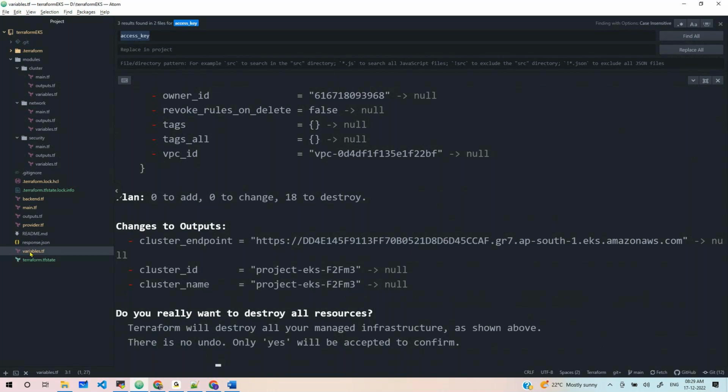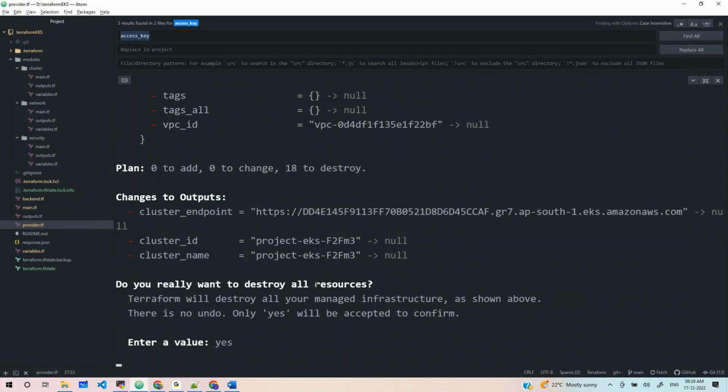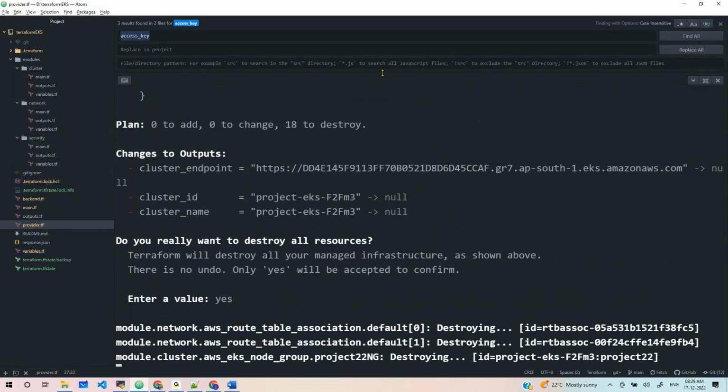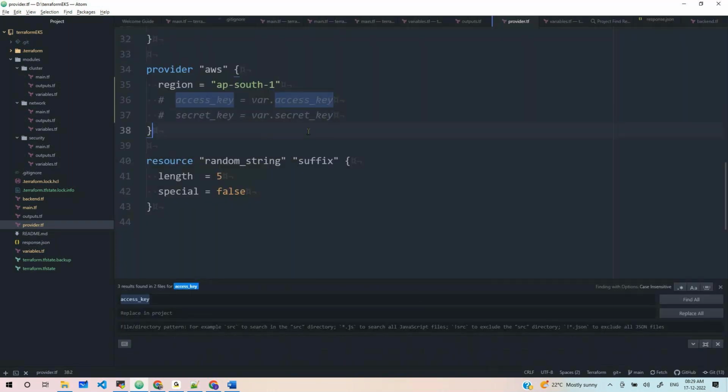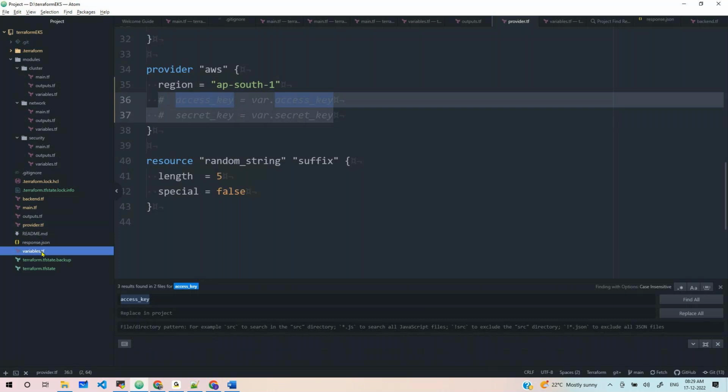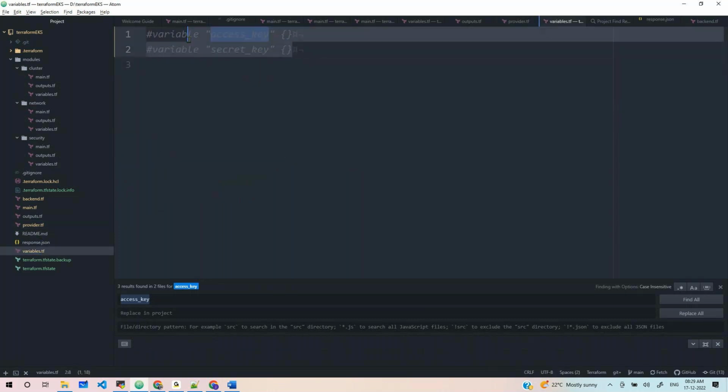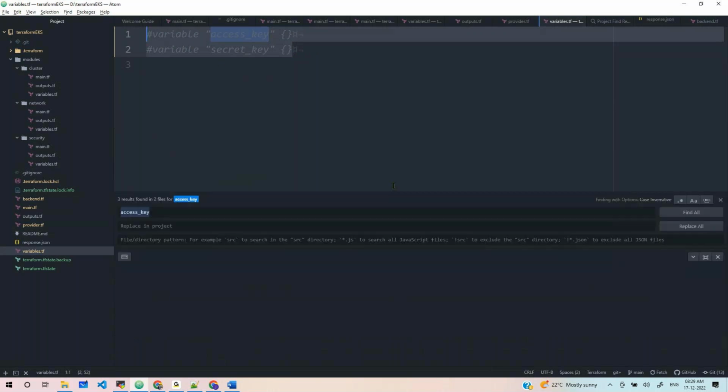No, basically what we have done here, if you see provider.tf, the access key and secret key I commented out, right? Still, I had variables here. I did not comment those out before. When I ran the plan, it asked me to enter these values. Have you seen that, right?